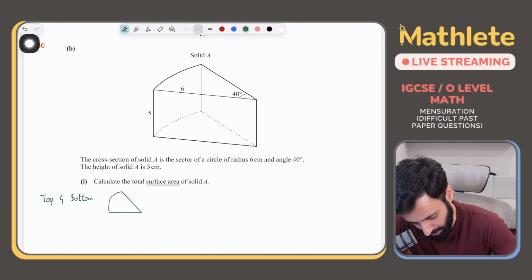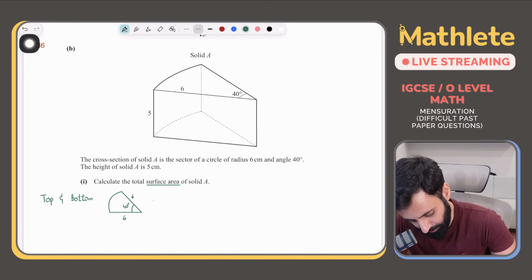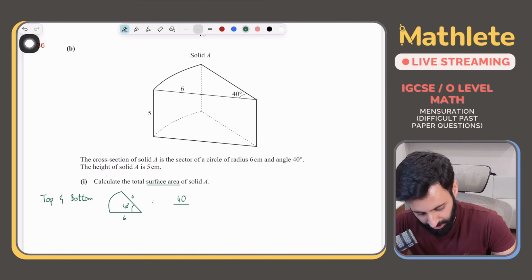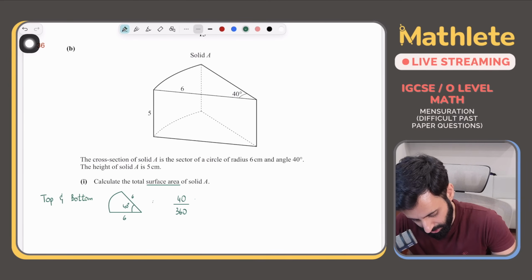Okay, this is what you have, such that the radius is 6 and the angle is 40. So how will you calculate the area? The way that you will calculate the area will be 40 upon 360, multiplied by pi, multiplied by 6 squared. So 40 upon 360 multiplied by pi r squared.